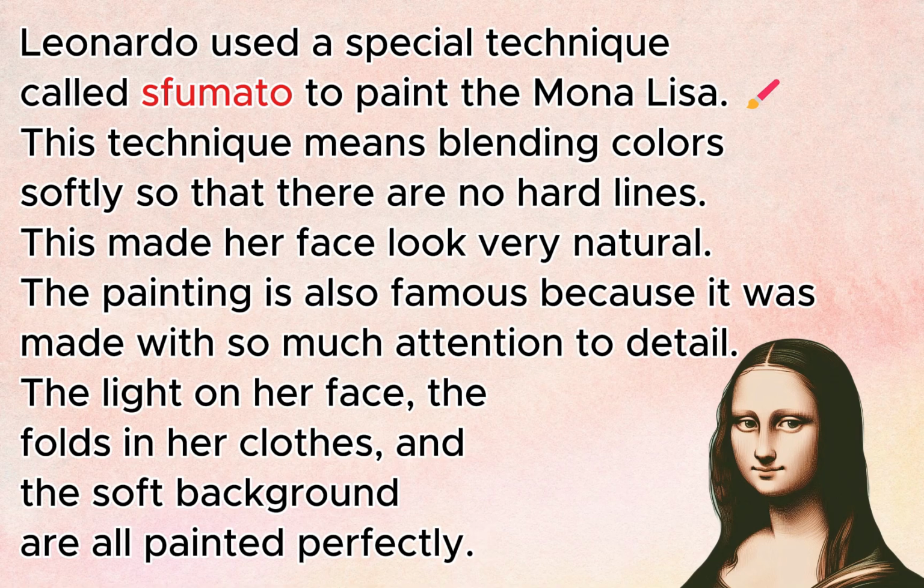Leonardo used a special technique called sfumato to paint the Mona Lisa. This technique means blending colors softly so that there are no hard lines. This made her face look very natural. The painting is also famous because it was made with so much attention to detail. The light on her face, the folds in her clothes, and the soft background are all painted perfectly.